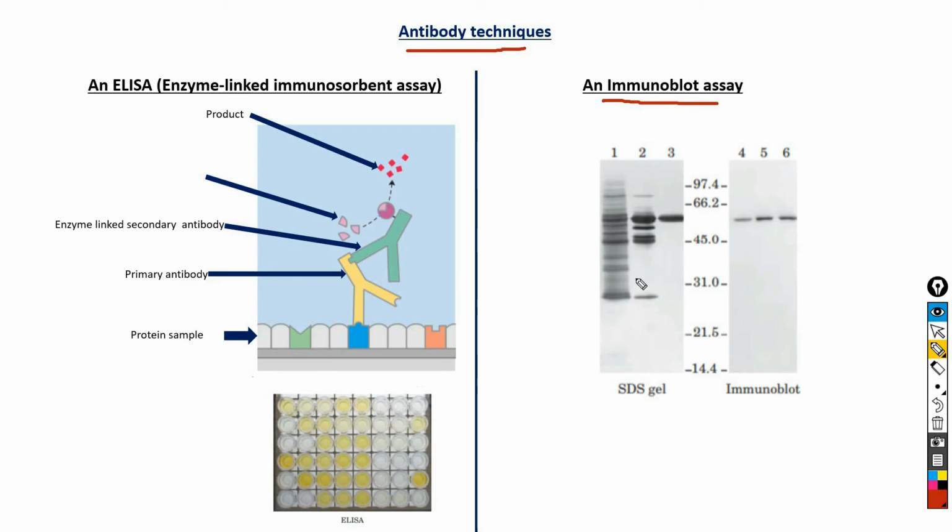Now the unbound secondary antibody is washed away and the substrate of the antibody-linked enzyme is added, and a colored precipitate forms only along the band containing the protein of interest, as you can see here. Therefore, immunoblotting allows the detection of a minor component in a sample and provides an approximation of its molecular weight.